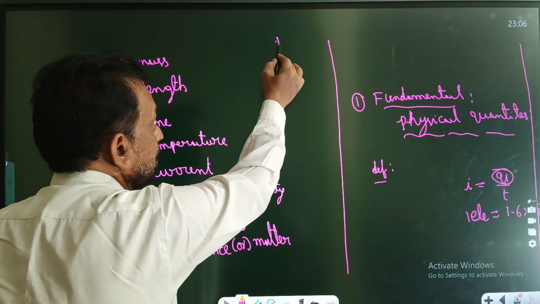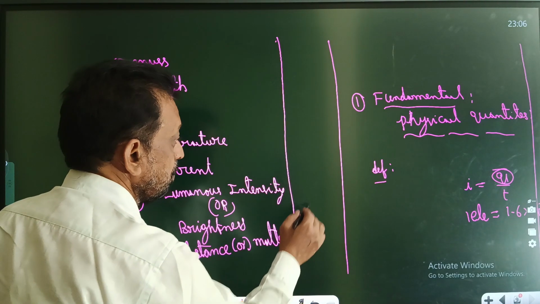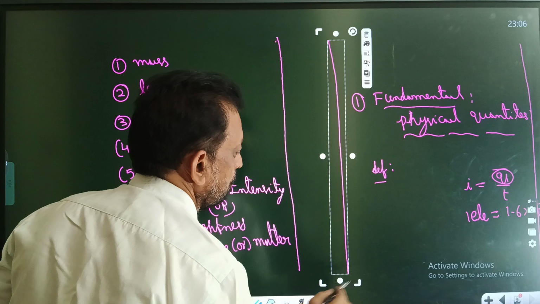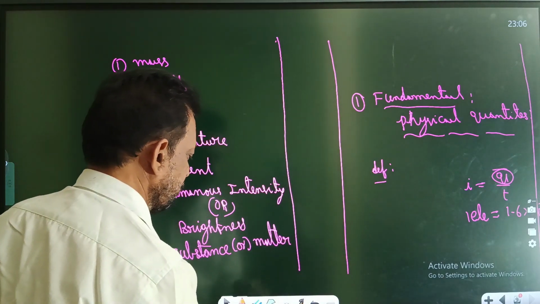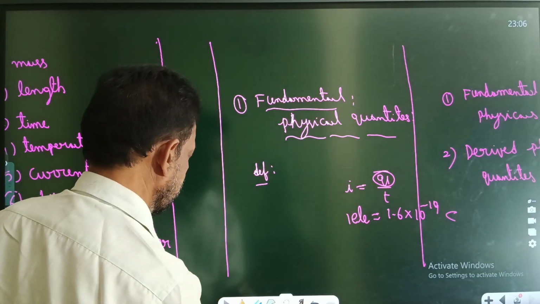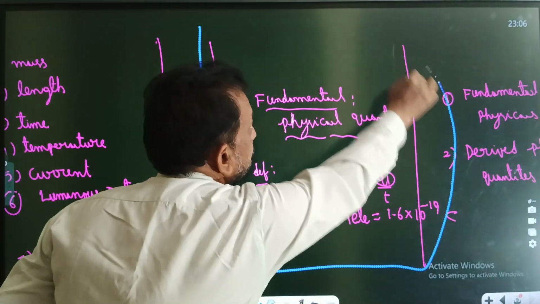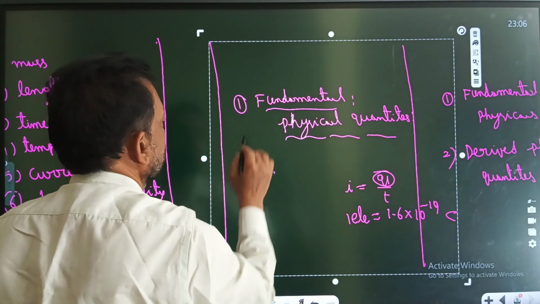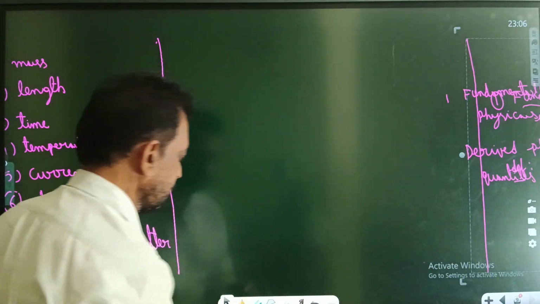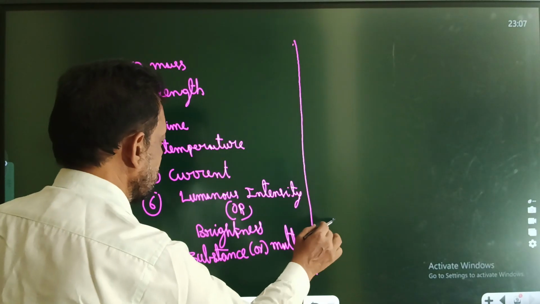This is my fundamental quantity name column. So all of these are the 7 fundamental quantities.